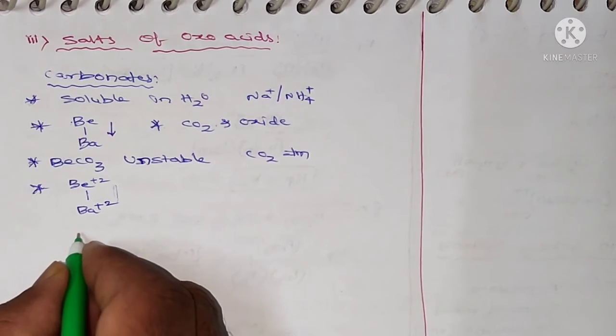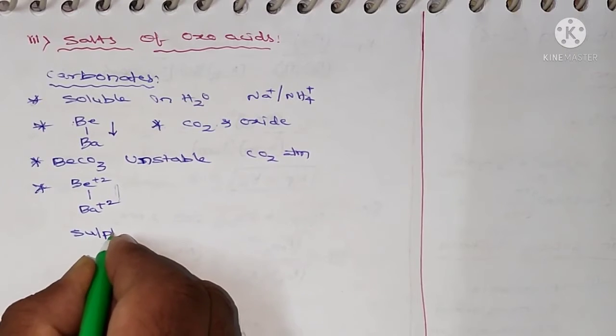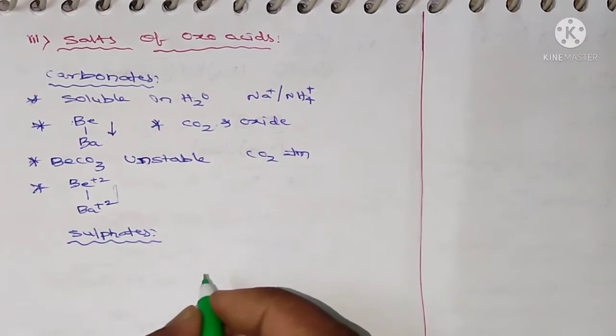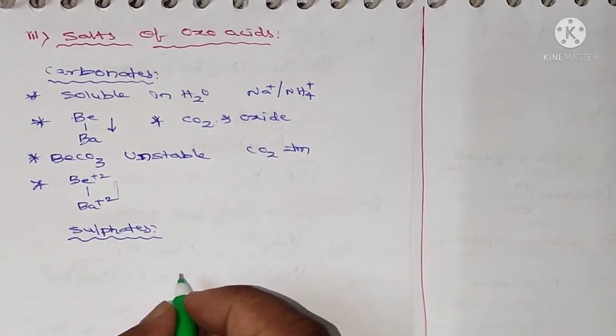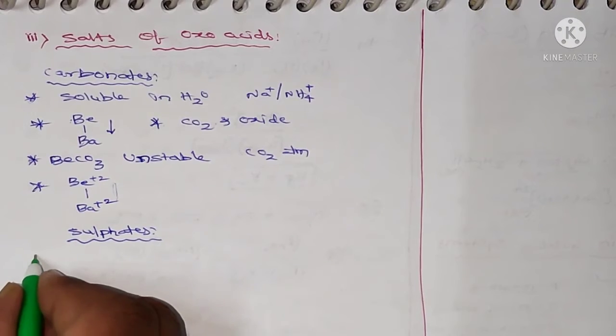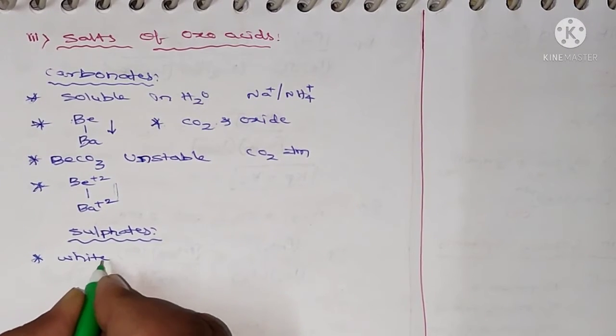Next, oxo acids, sulfates. Sulfates of alkaline earth metals are white solids. So they are white solids.